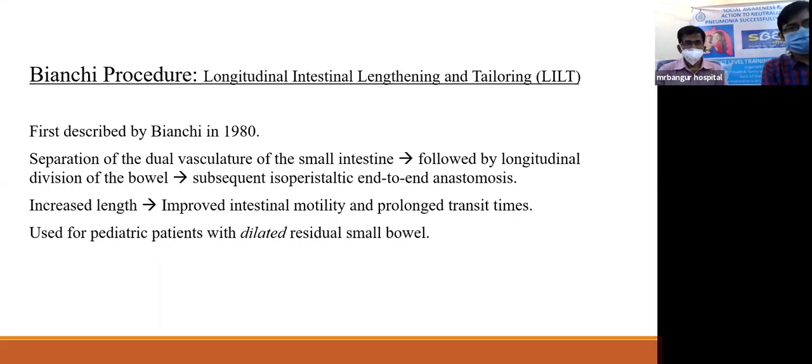What they basically do is there is separation of the dual vasculature of the small intestine, followed by longitudinal division of the bowel and subsequent isoperistaltic end-to-end anastomosis. What this does is it increases the length, improves intestinal motility and prolongs the transit time. So it is mainly used for pediatric patients with dilated residual small bowel.